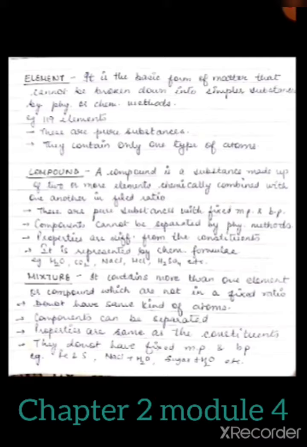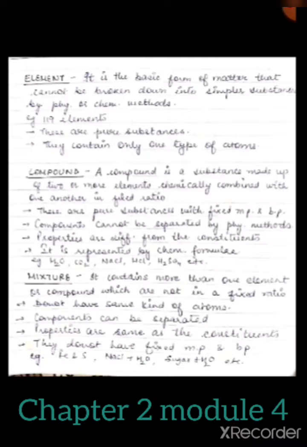Now let's see the next point. A compound is represented by a chemical formula, for example H2O, CO2, NaCl, HCl, H2SO4, etc. Then mixture. A mixture contains more than one type of element or compound which are mixed in any ratio. That means the ratio is not fixed. These do not have the same kind of atoms. Different kinds of elements, atoms and molecules can be mixed with each other, or different types of compounds are mixed with each other.